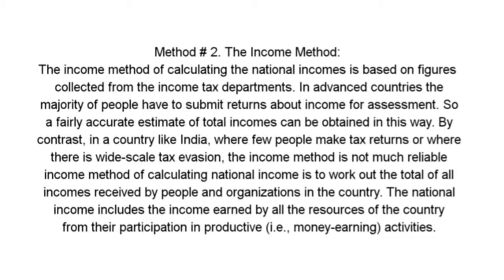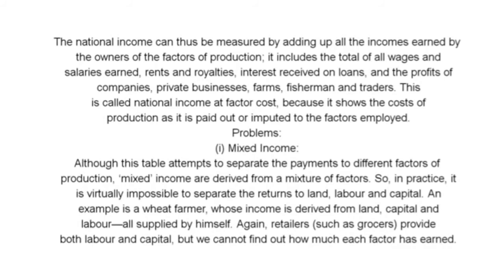The income method of calculating national income is to work out the total of all income received by people and organizations in the country. The national income includes the income earned by all the resources of the country from their participation in productive activities. The national income can thus be measured by adding up all the incomes earned by the owners of the factors of production.